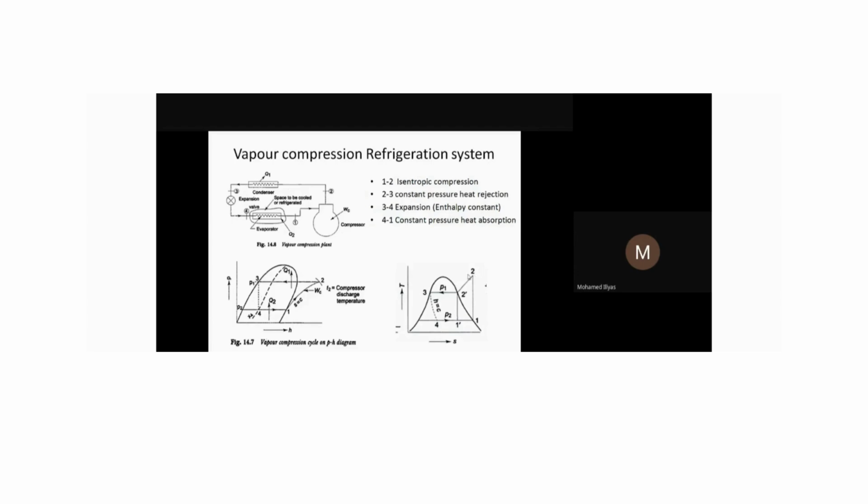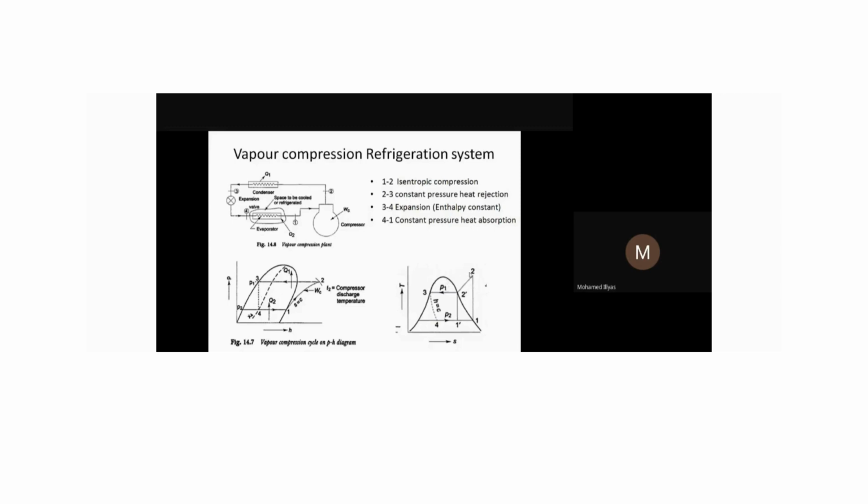Okay, so in normal functioning, we cannot expect a superheated state, only dry saturated. If this is the case here, then we'll have a problem. It may enter the wet region. So for that, we have to ensure that a dry or superheated state is always achieved at the outlet of the evaporator, and a superheated state is achieved at the outlet of the compressor. This is the superheated state, but practically it is not possible sometimes.